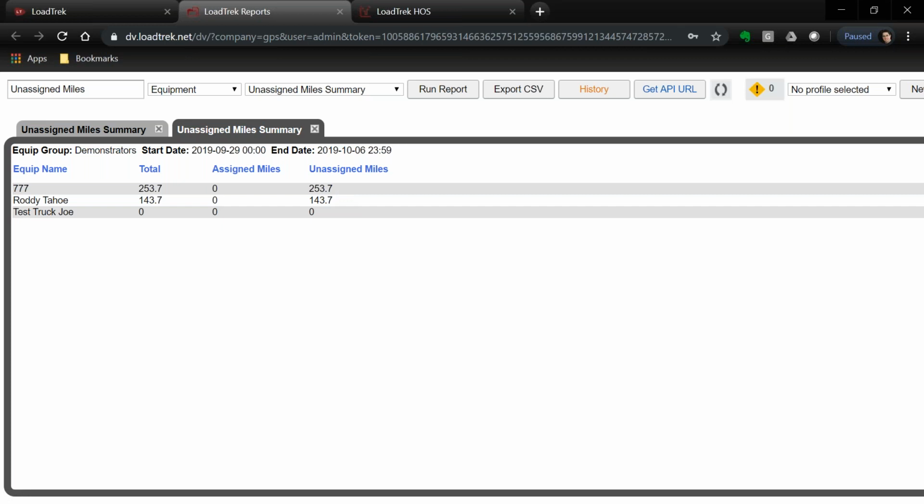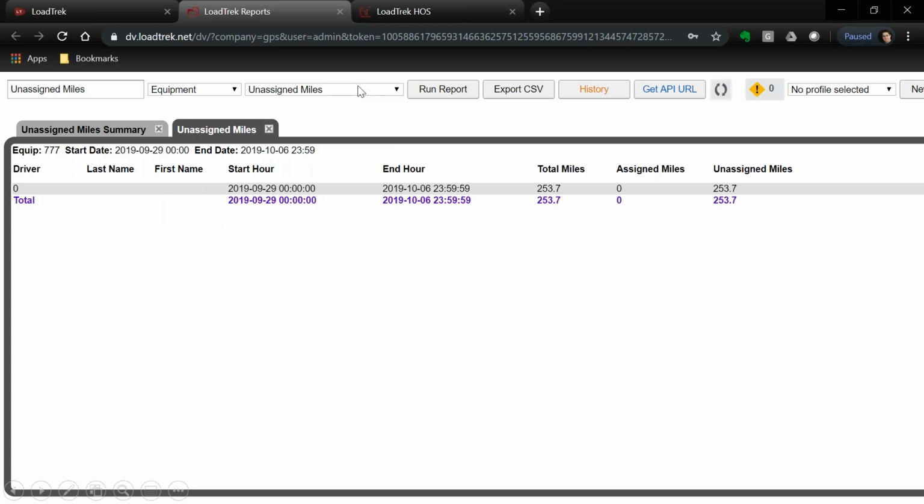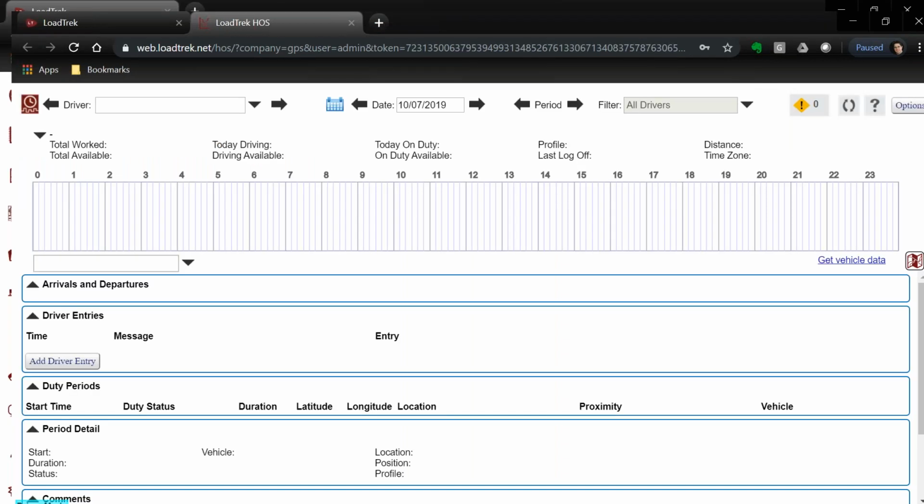If I wish to look at just a specific vehicle, then I can select the unassigned miles report, dial in the truck number, and I can see the same information broken down by date and time. So I have determined by looking at my unassigned miles summary report that I have significant unassigned miles, unassigned distance in vehicle 777.